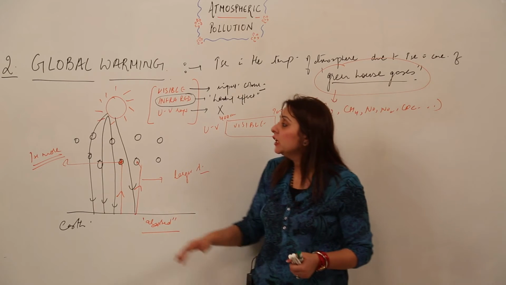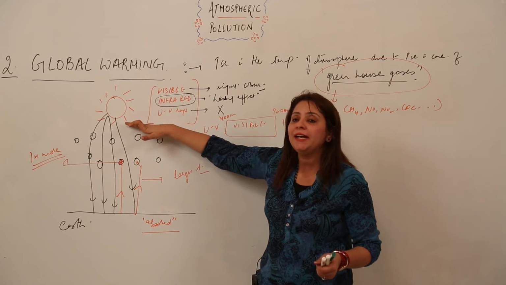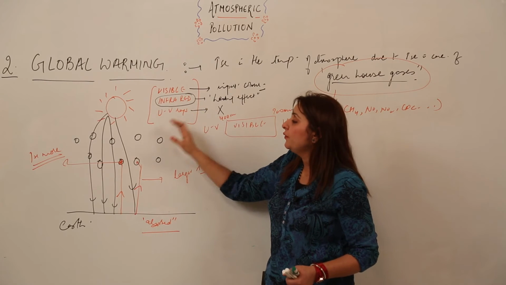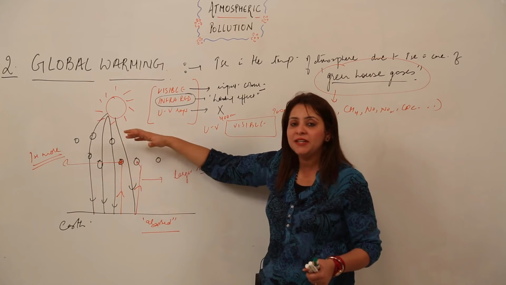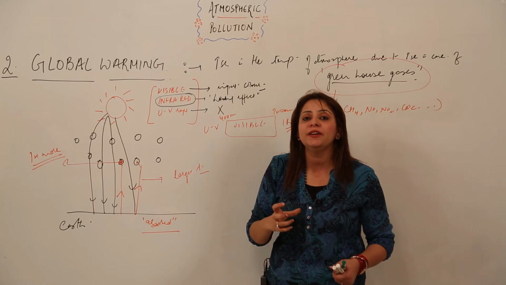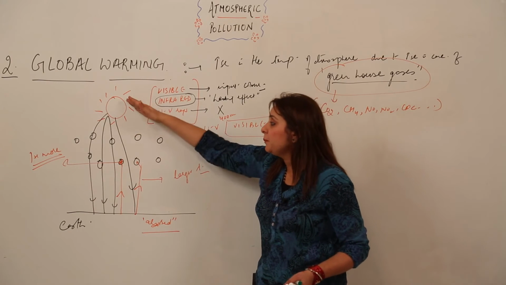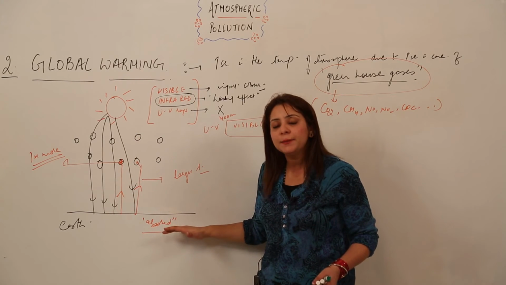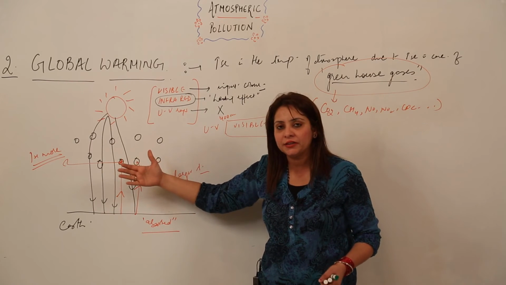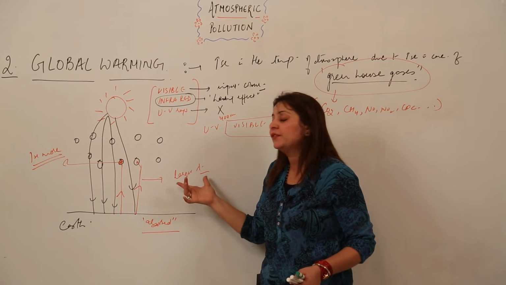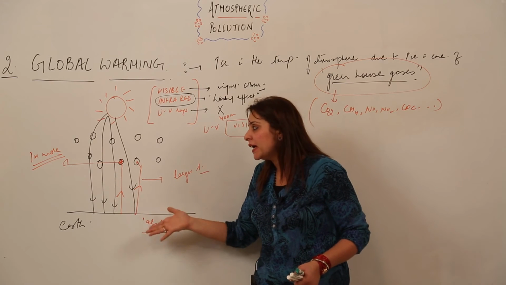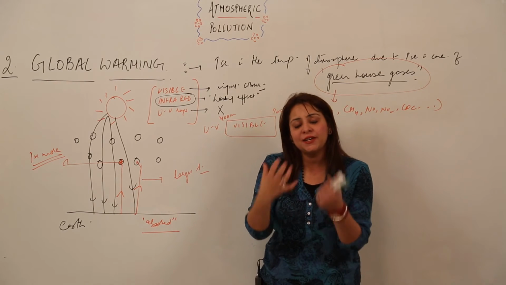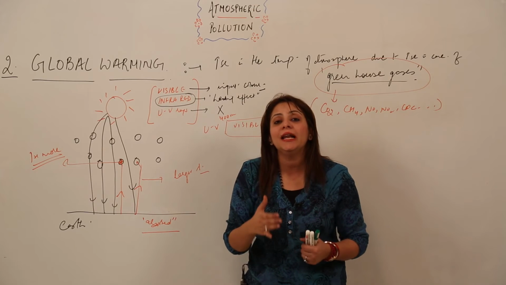As we know, sunlight consists of three kinds of rays, and we have different functions for the different rays. When the infrared rays fall, that is the component which has a wavelength larger than 700 nanometer. When they pass through the atmosphere, these gas molecules let them pass. When they strike the earth, a few of them are absorbed and a few get reflected, right? And the reflected ones now have a larger wavelength. So when they pass back through the atmosphere, these greenhouse gases let them enter but do not allow them to escape.